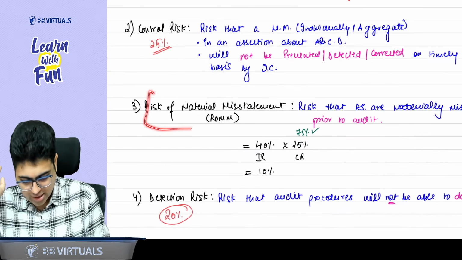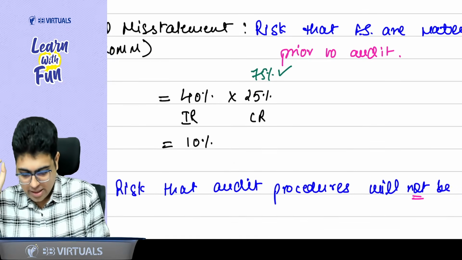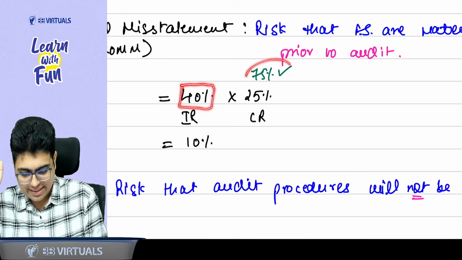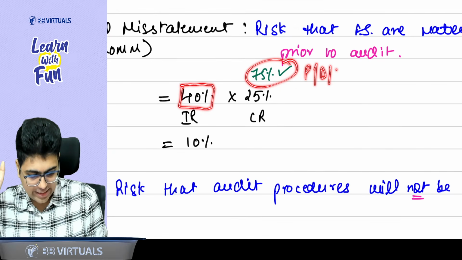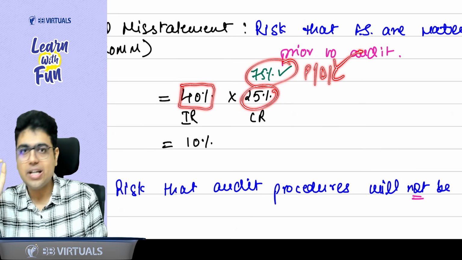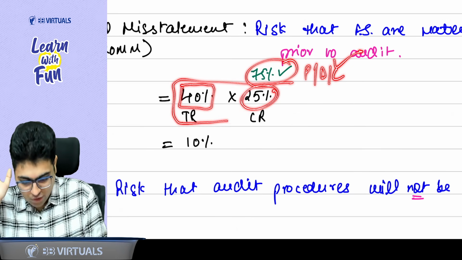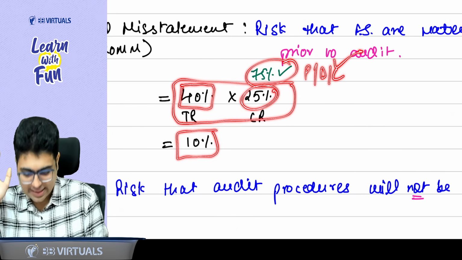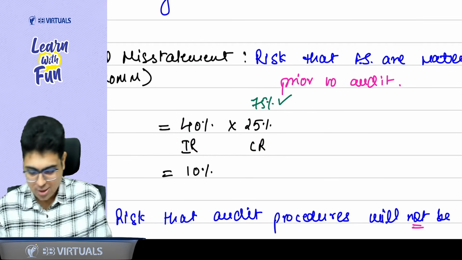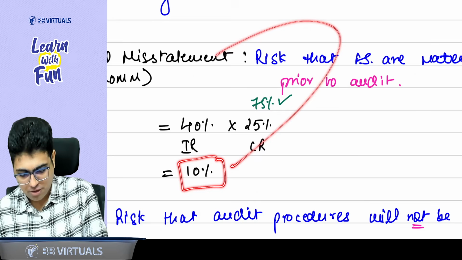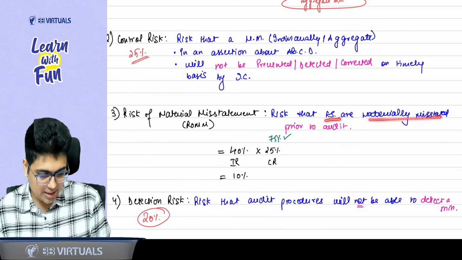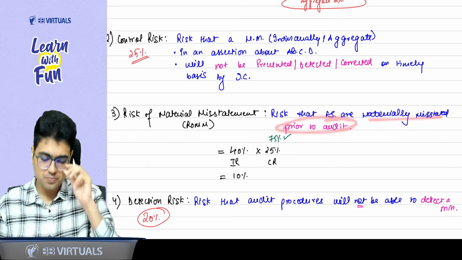Now talking about the risk of material misstatement. From the 40% inherent risk, can I say 75% will be prevented, detected or corrected? Yes, sir. But 25% will not be prevented, detected or corrected. So out of 40%, 25% risk is still there. So the overall risk of material misstatement is 10%. That is the risk financial statements are materially misstated prior to audit.